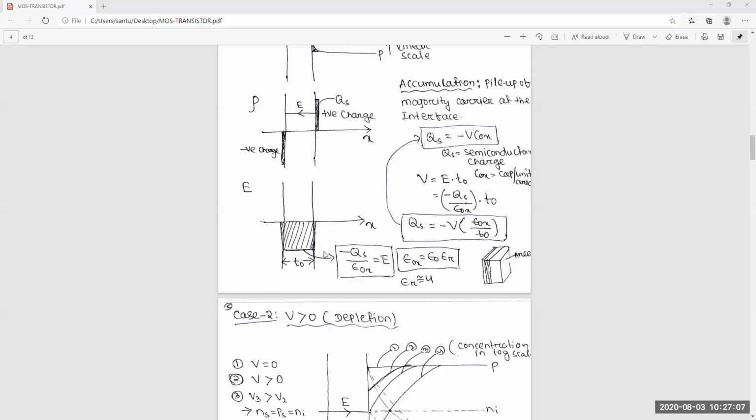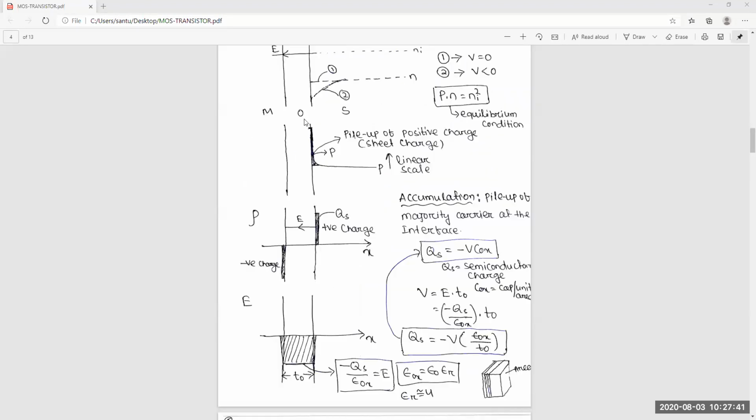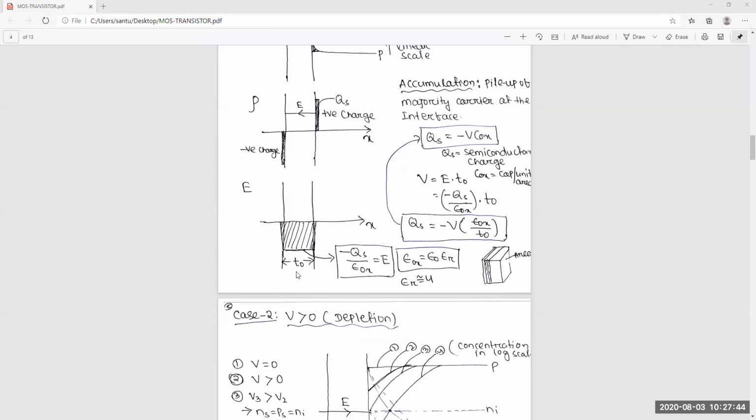At this oxide layer the electric field is constant because there are no charges, over this very minute distance. So it goes from 0 to negative, and then negative to 0. This is the oxide, and this is the electric field picture of this accumulation part. Now every little point is very important here. This is T0. T0 is the thickness of the oxide, so you generally denote it as T0.